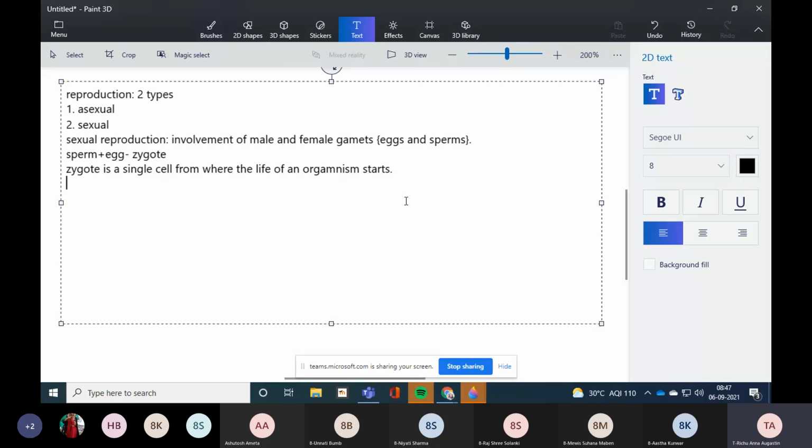Now, talking about amoeba and paramecium, what happens in binary fission? The organism divides into two daughter cells, or we can say two daughter amoeba. There will be one parent amoeba, and it will divide into two daughter amoeba. Now, first, just look at the diagram in your book, page number 27. One amoeba is there, and it contains a nucleus. Now, in the second step, this nucleus starts dividing.